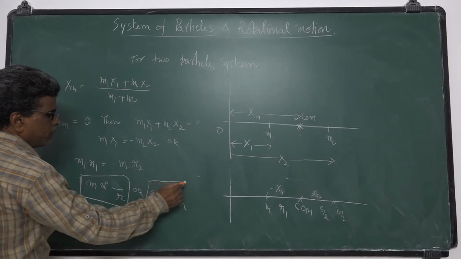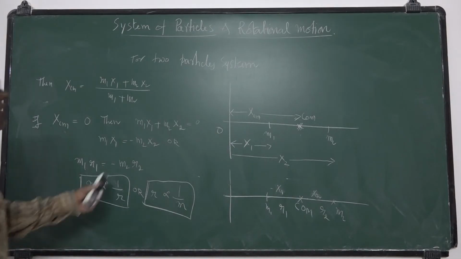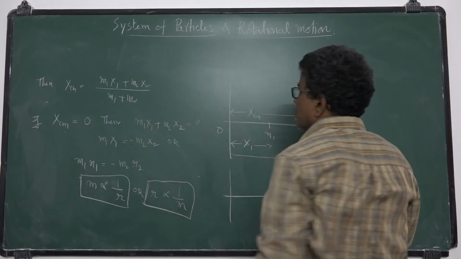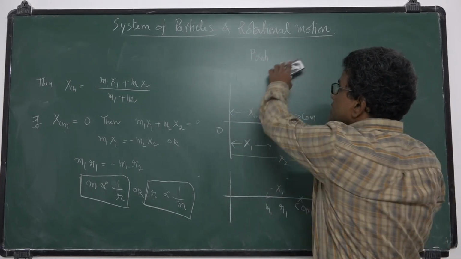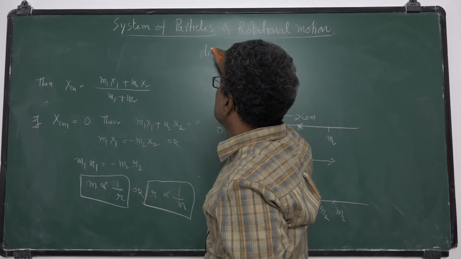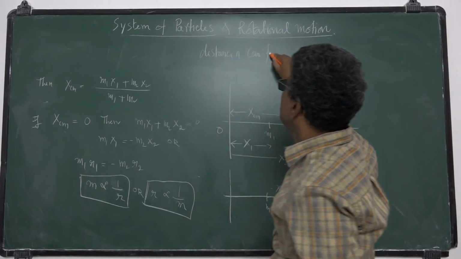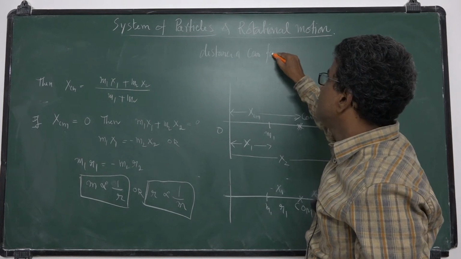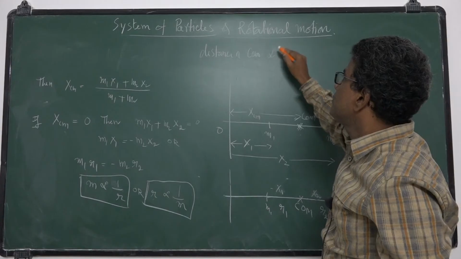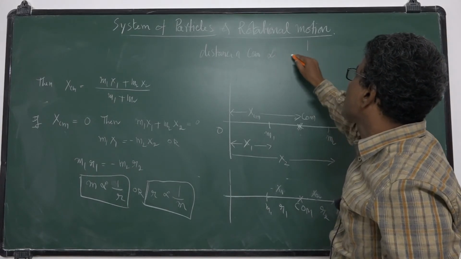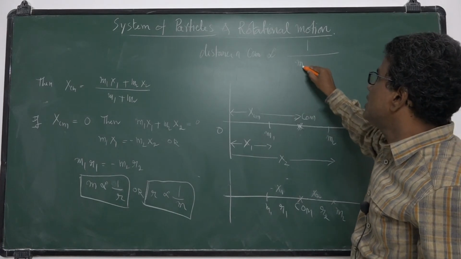This is a very important equation. R is the distance of the center of mass from the mass, and it is inversely proportional to mass.